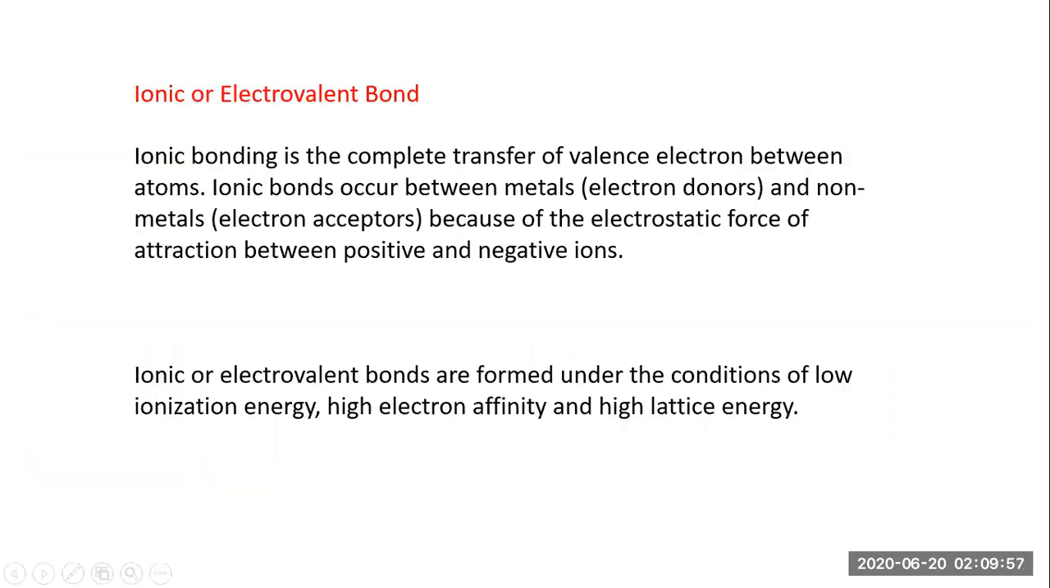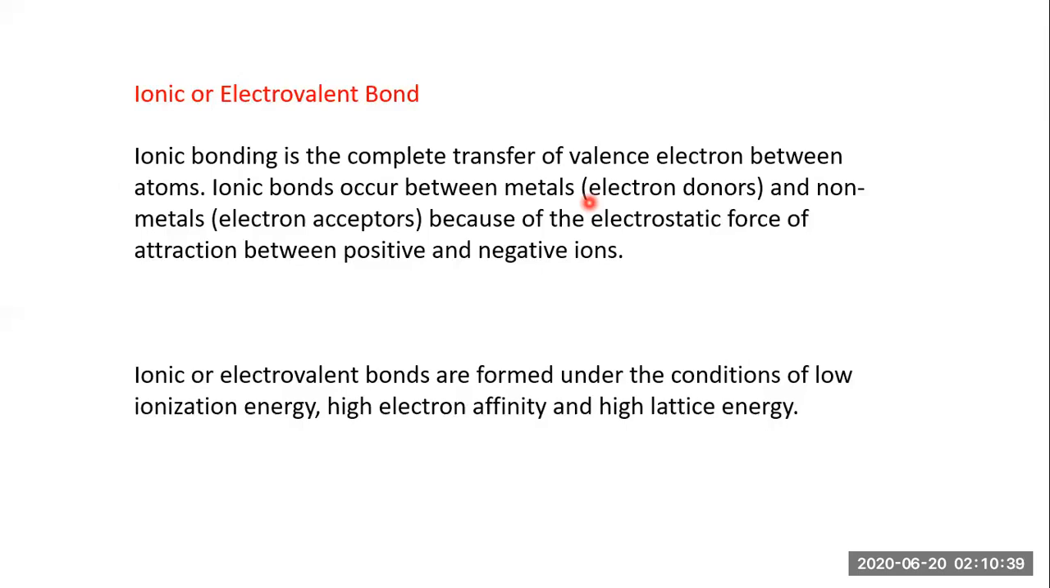Now let's talk about the ionic or electrovalent bond. Now tell me, students, why is it called electrovalent? Electron, valent, valency, and that is because it occurs because of the positive and negative charge. So it's called electrovalent bond. Ionic bonding is the complete transfer of a valence electron between atoms. Ionic bonds occur between metals, that is the electron donor. As I mentioned earlier, metals are known as electron donors because they lose electrons, and non-metals are electron gainers because they accept the electrons.